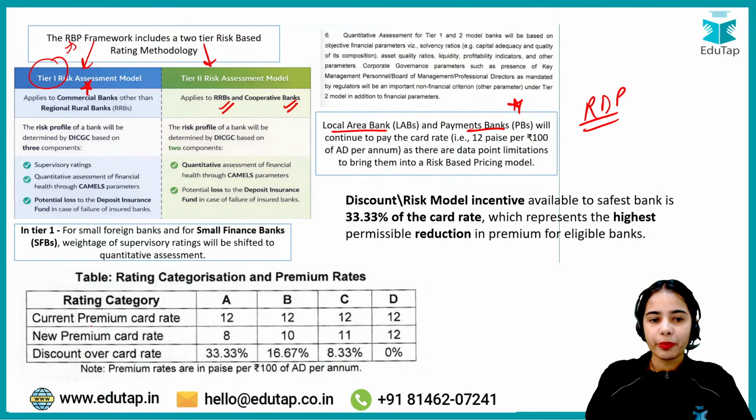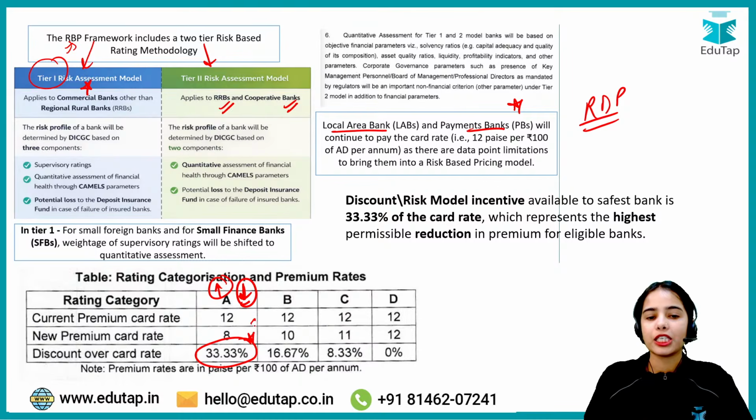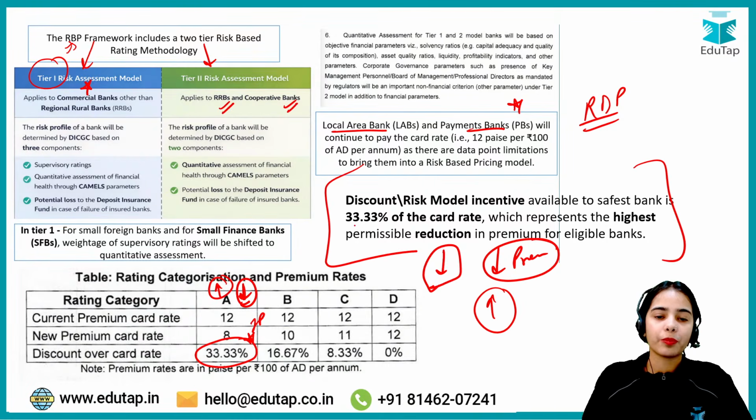Now the different banks, on the basis of their risk: the lower the risk you have, the higher the category you are in. So the lower the risk the bank has, the higher the category the bank is in, and the more discount the bank will get in paying the insurance premium. Okay, so the lesser the risk, the lesser the premium you have to pay because you are in the higher category. So the highest discount that a bank gets is 33.33% of the card rate.